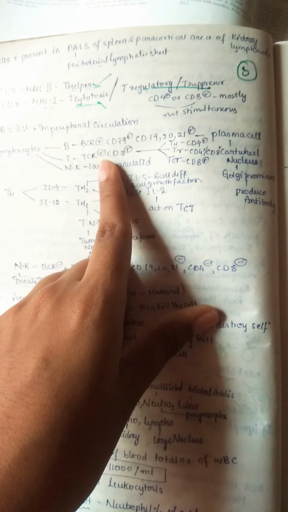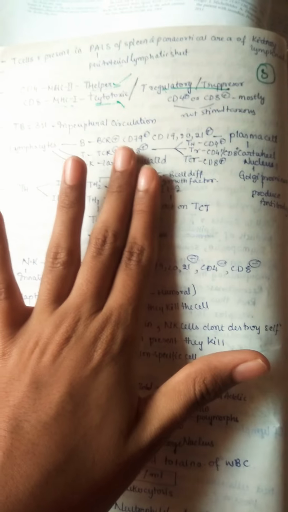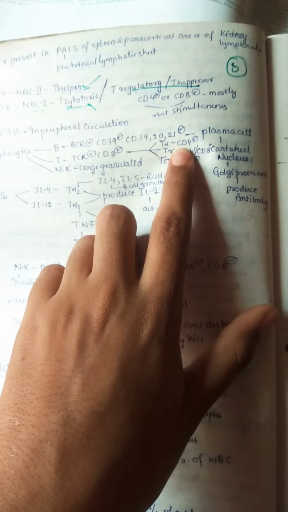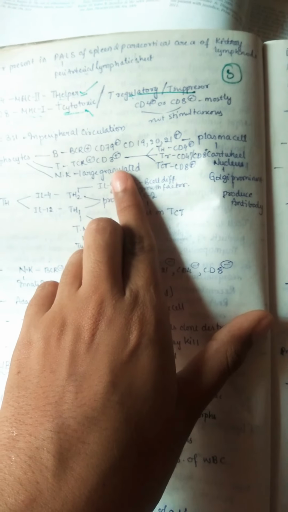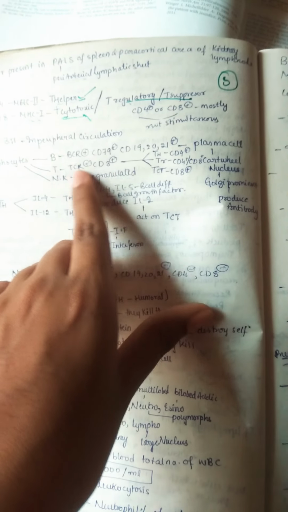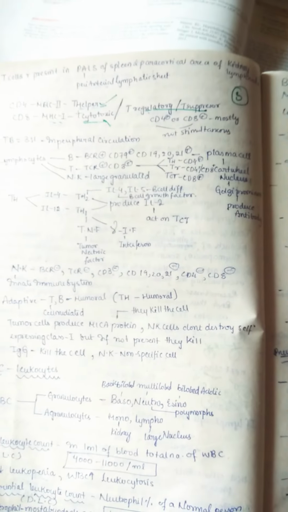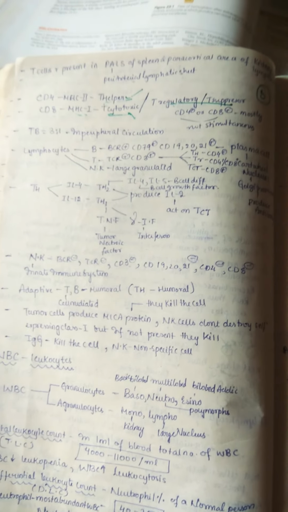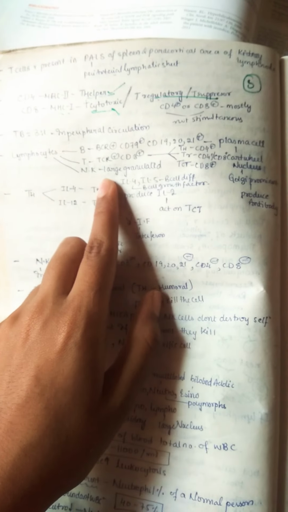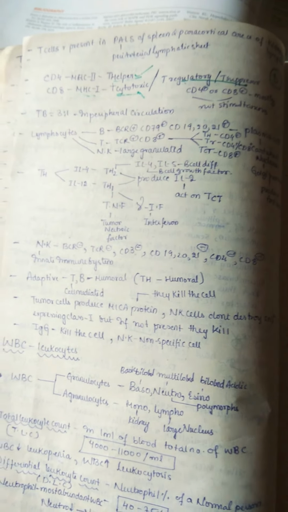And TCR positive cells have CD3. Now you can see they are CD3 positive, and they also have CD3 along with CD4 or CD8. So CD3 along with CD4 is called a T helper cell. CD3 along with either CD4 or CD8 is called a T regulatory cell, we know. And CD3 along with CD8 is called a T cytotoxic cell. So always remember that in a T cell CD3 is permanent, while CD4 and CD8 keep on changing. That's it. And you know, natural killer cells are large granulated cells. Always remember, natural killer cells are granulated cells.